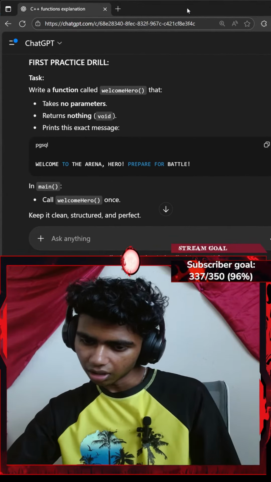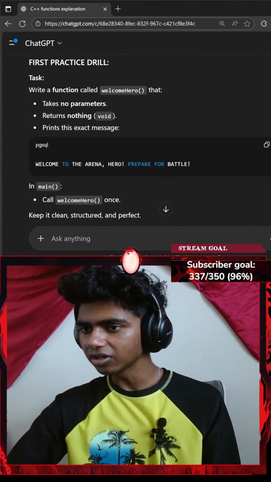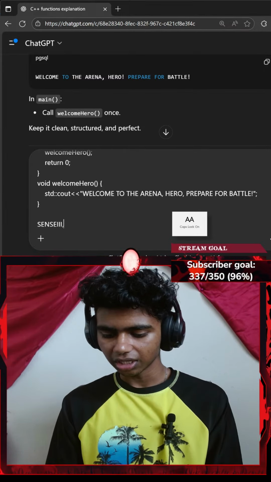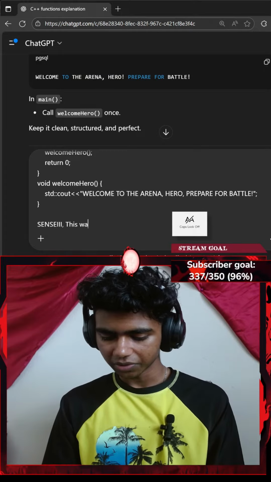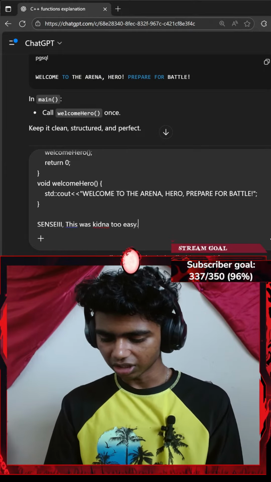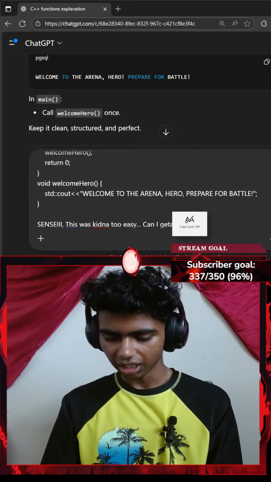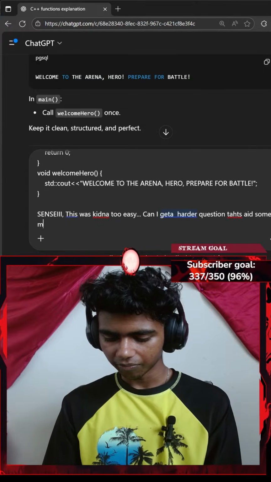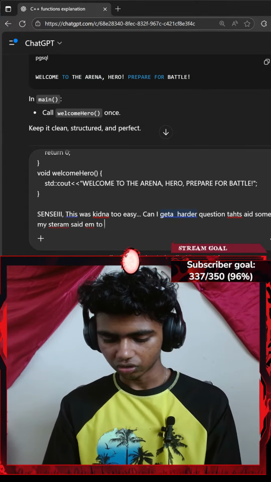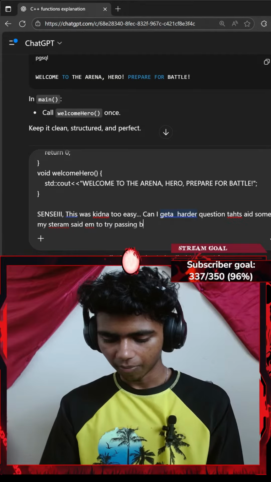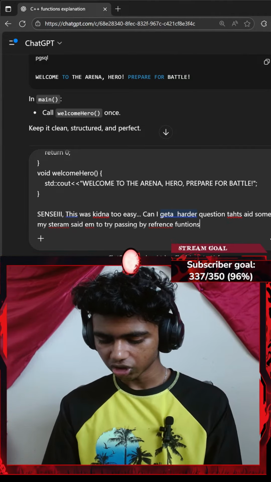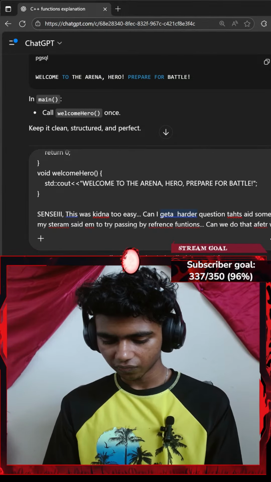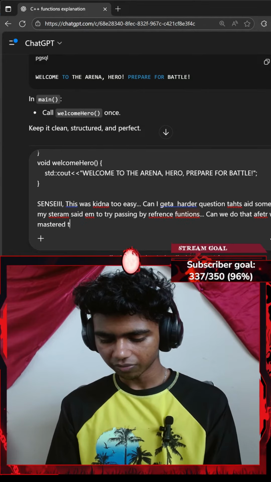Okay, now passing by reference. So let me go ahead and ask for that. Let me paste it, go with Shift Enter. It says save. Okay, this was kind of too easy. Can I get a harder question? That said, someone in my stream told me to try pass by reference functions. Can we do that after we've mastered these?